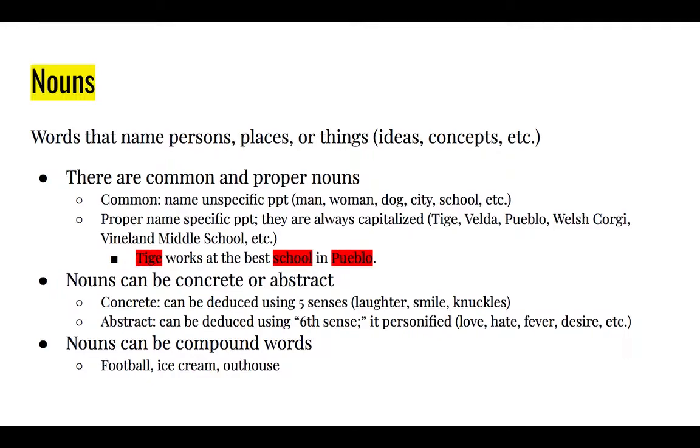We can deduce that. An abstract noun can be deduced using a 6th sense. It's personified, like love, hate, fever, desire. You know, we can't, quote unquote, see love. We can see someone hugging, kissing, high-fiving, things that personify what we love.